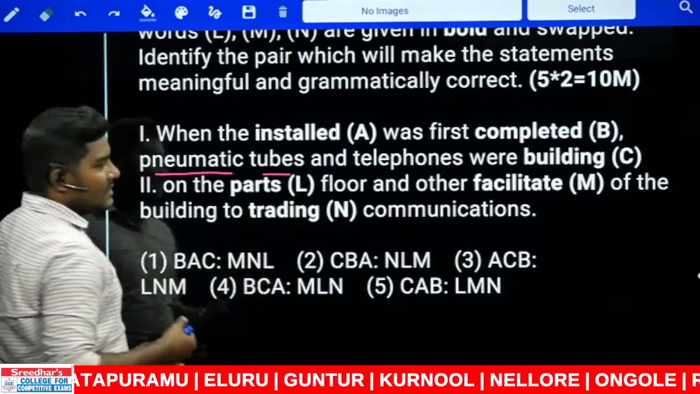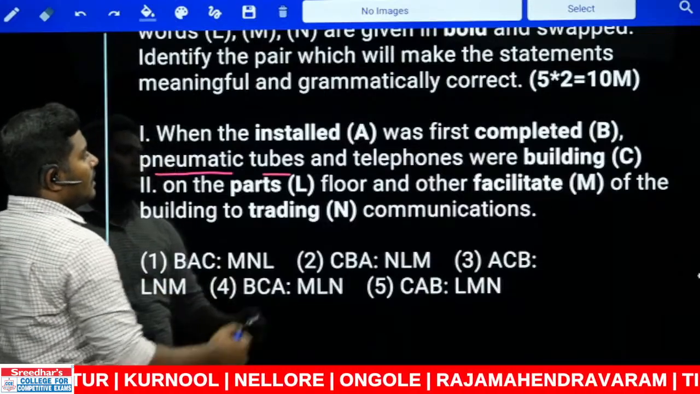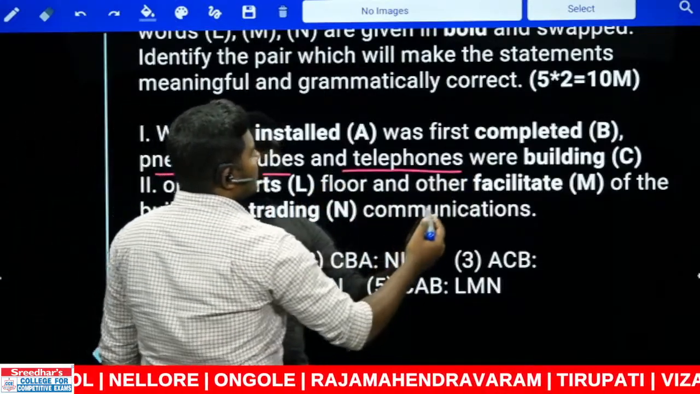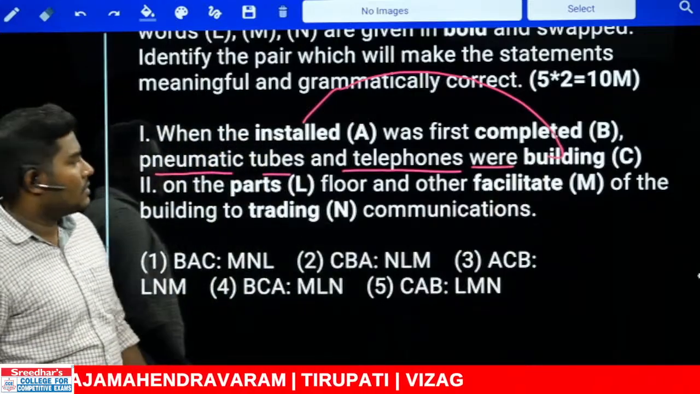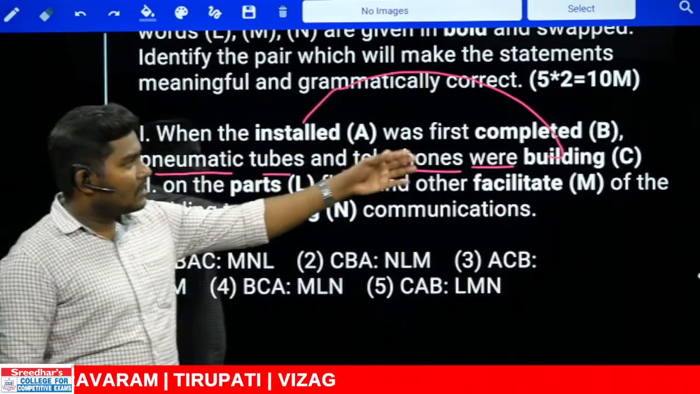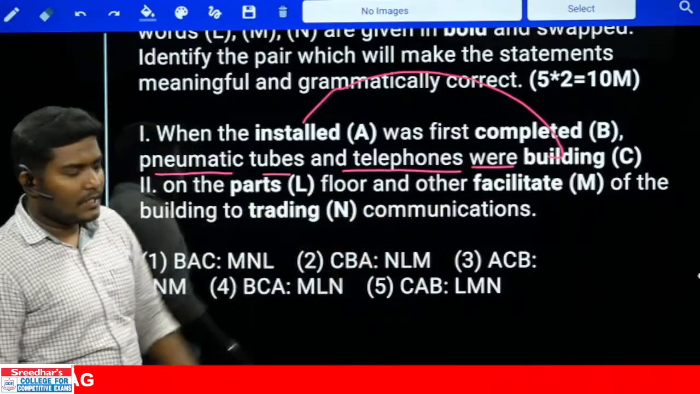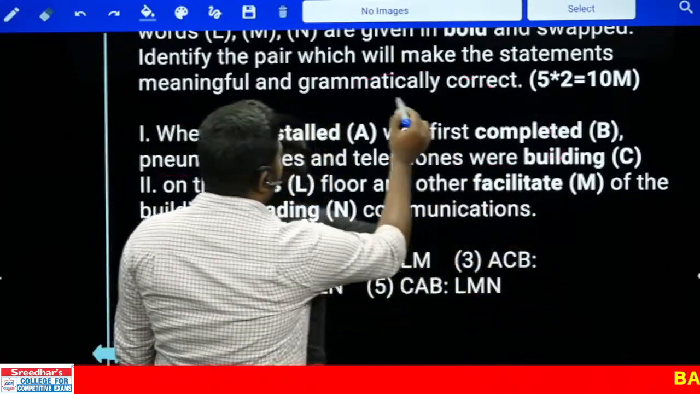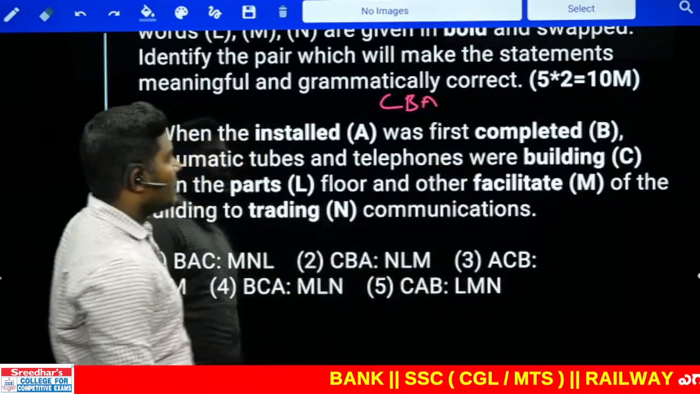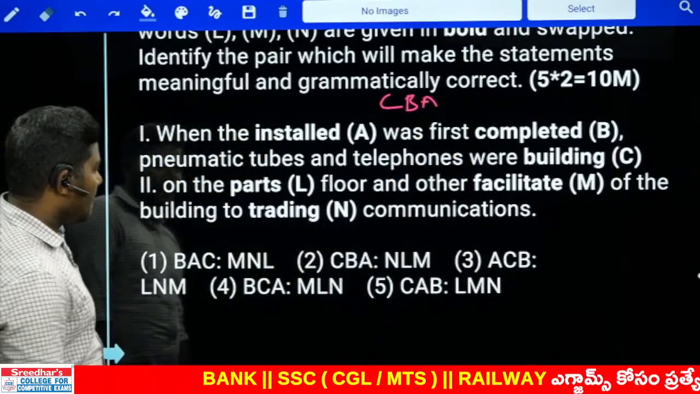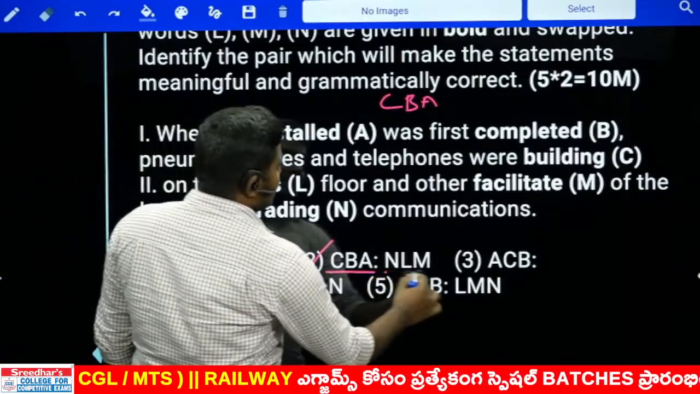Pneumatic tubes. Pneumatic is nothing but like aerodynamic pipes, basically used for the installation. These tubes and telephones were installed. So, when the building was first completed, pneumatic tubes and telephones were installed. That is possible, right? So the first one should start with C, followed by B, and followed by A. That comes with CBA. Where is CBA? There is only one option, CBA, that comes with the second one. Let us decide the answer.